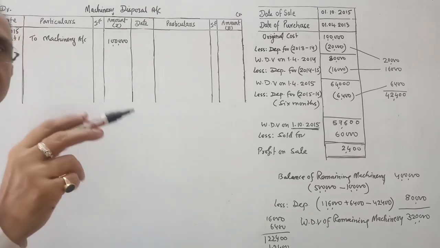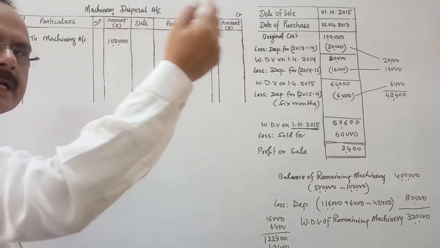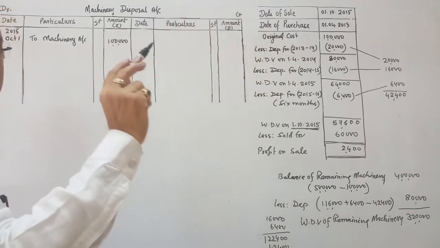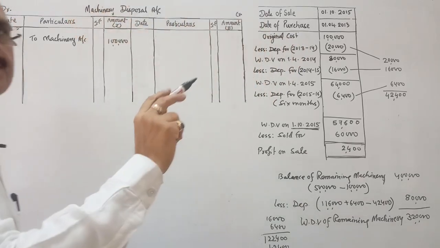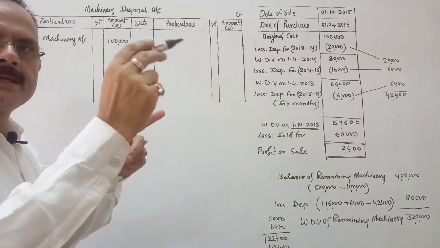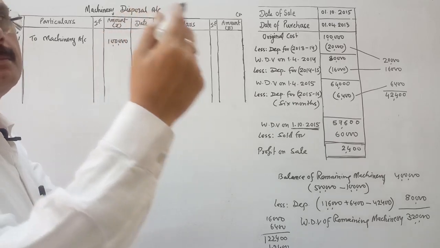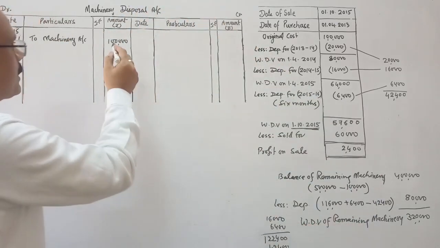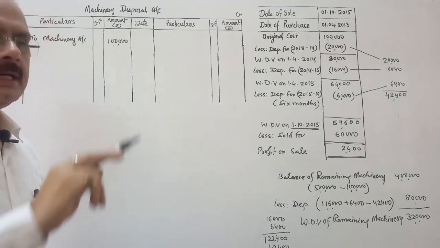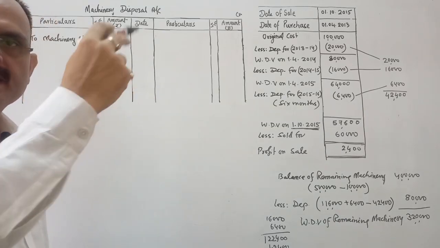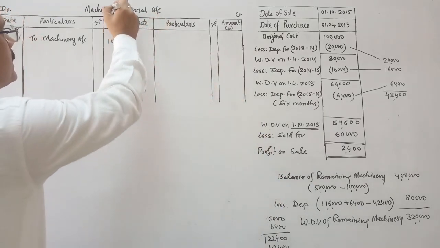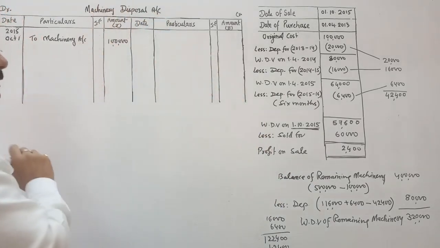While preparing the machinery account, I have written on the credit side, by machinery disposal account 1 lakh. You see in the ledger of machinery, on the credit side on October 1st, I have written by machinery disposal account 1 lakh. So the entry is machinery disposal account debit to machinery account. In the ledger of machinery it is posted on the credit side, and in the machinery disposal it will be posted on the debit side.